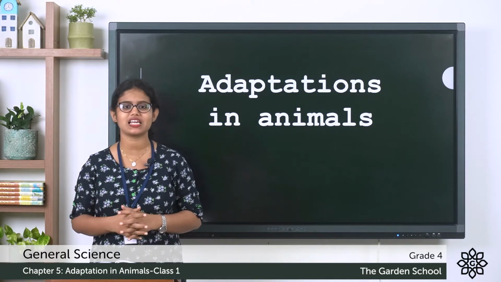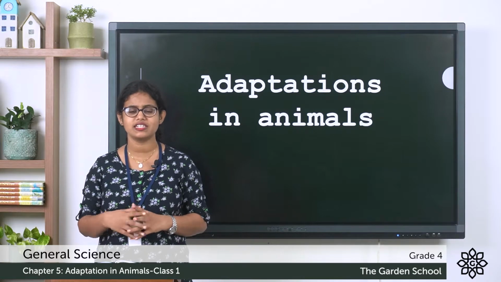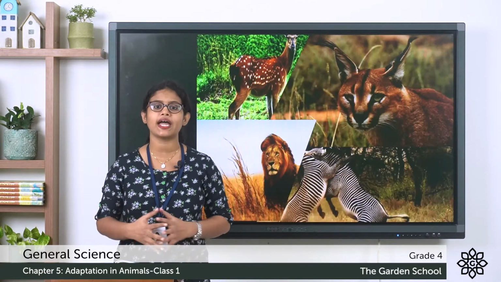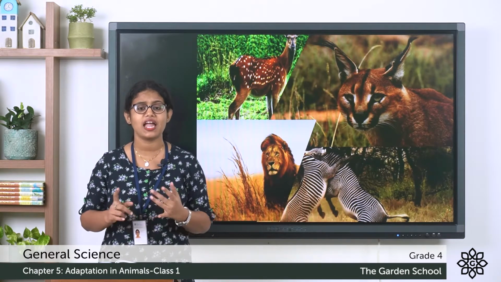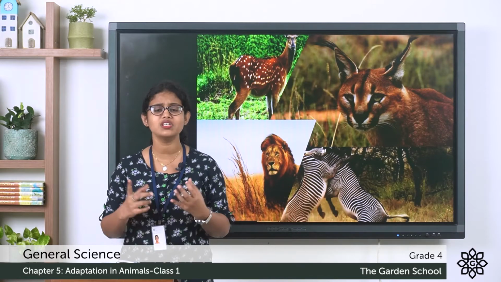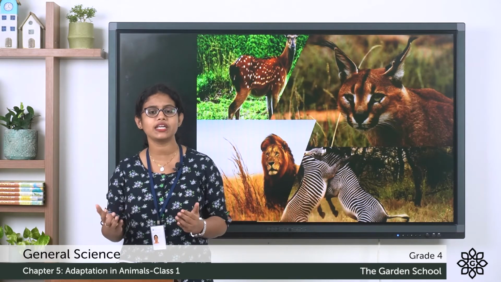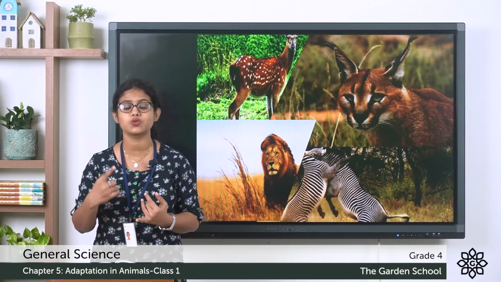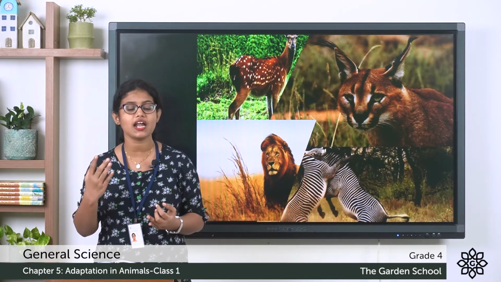Today we are going to start with a new chapter, and the name of the chapter is Adaptations in Animals. So we all know that animals live everywhere and they need air, water, food to live because they are living things. And we can classify animals as herbivorous, that is animals which eat only plants, and animals which eat other animals.